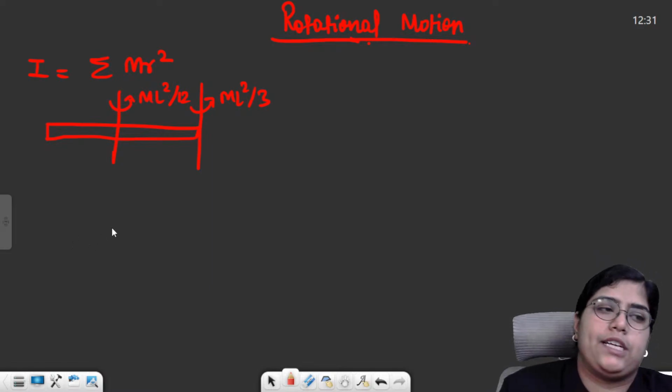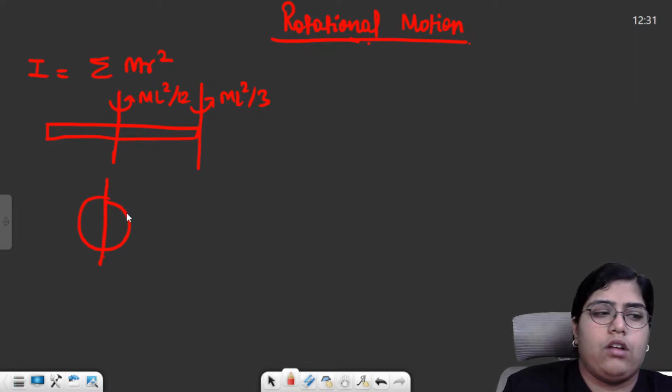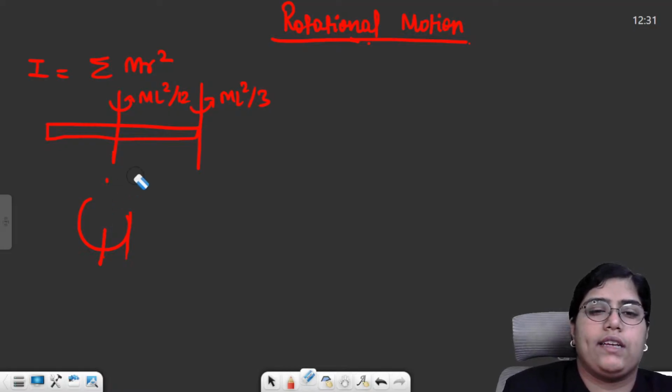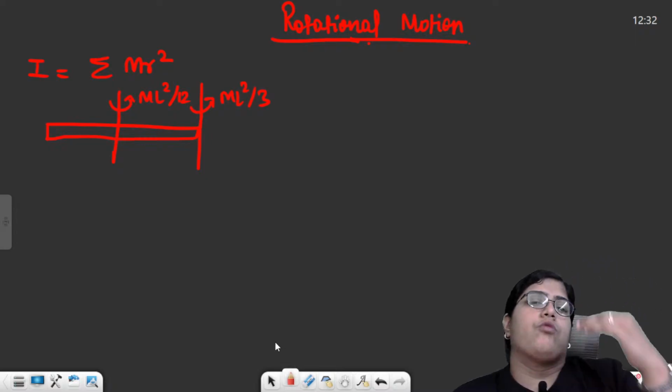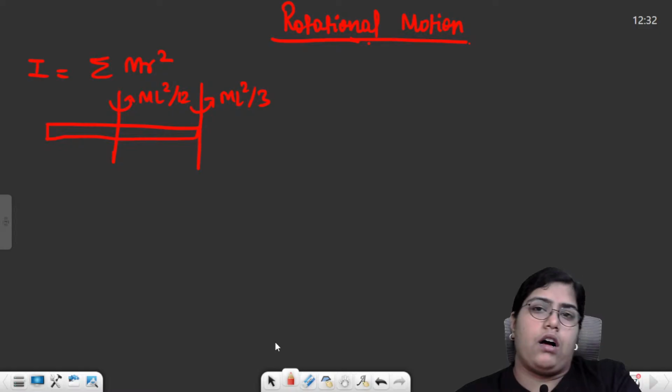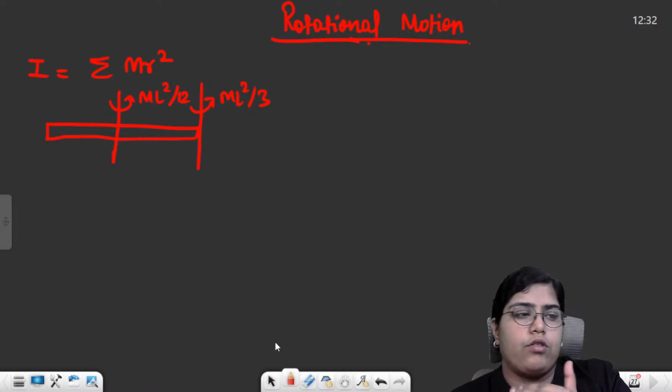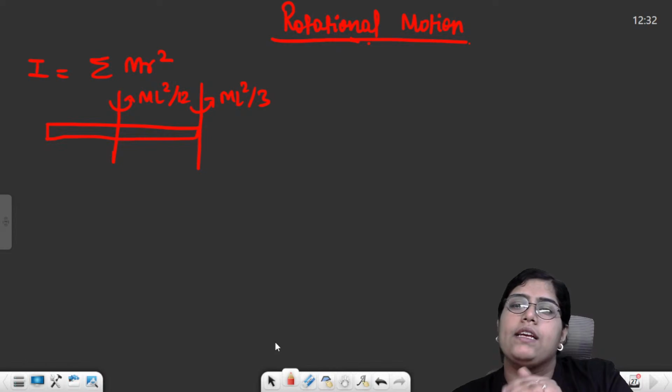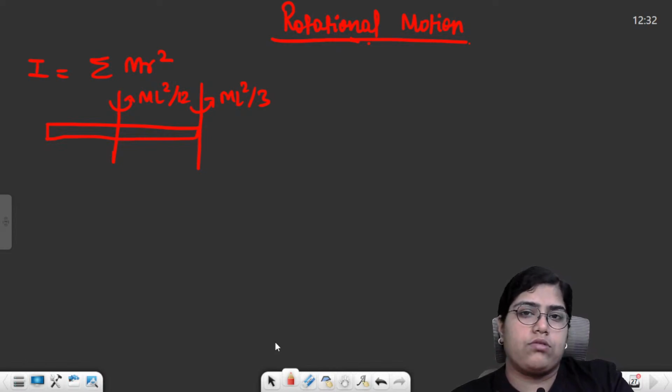For a ring, formula is mr square and mr square by 2. Like, this is a ring, along the center mr square, and along the diameter mr square by 2. Then whenever you move from ring to disk, everything becomes half. For ring, the rotational inertia is mr square. Along the same axis for a disk it is mr square by 2. For a ring, along the diameter it was mr square by 2. For a disk it is mr square by 4.